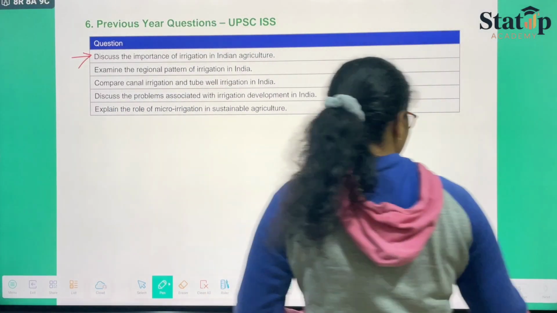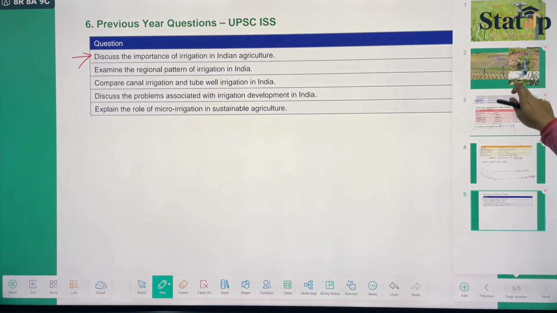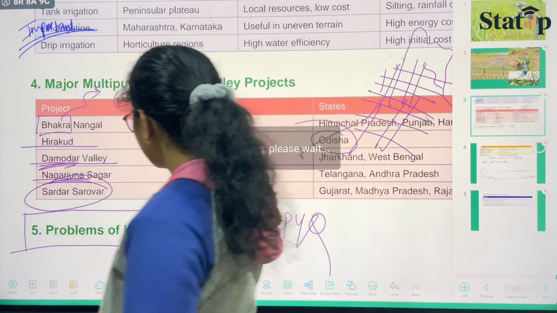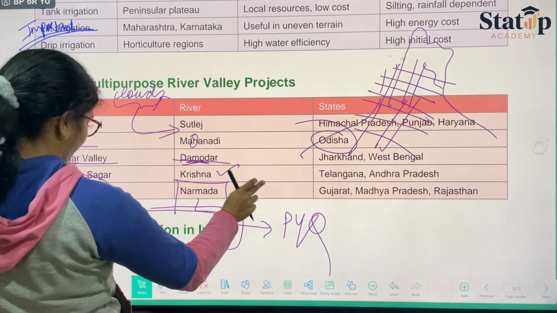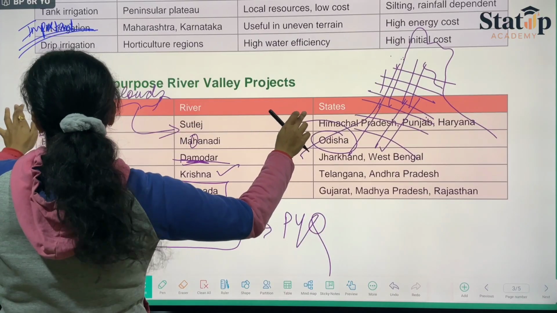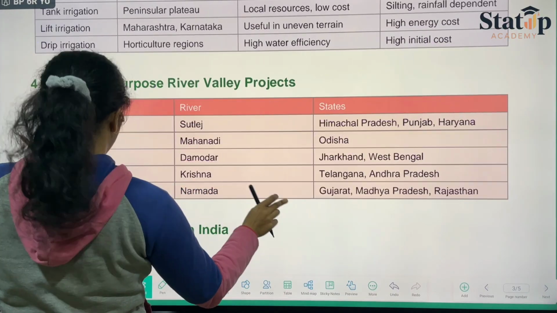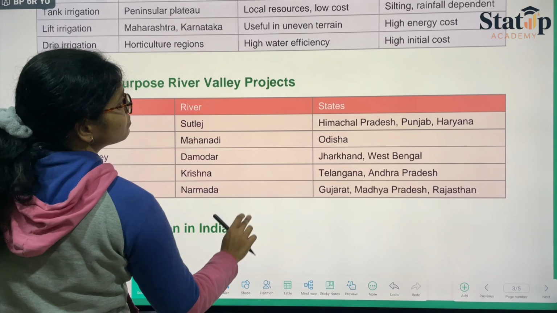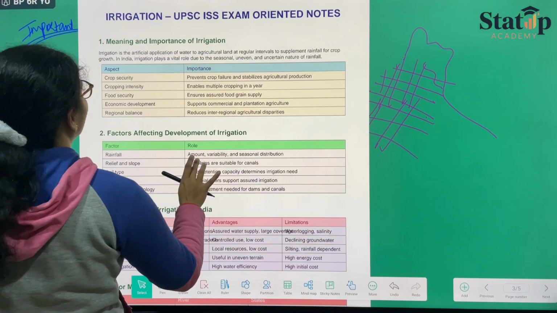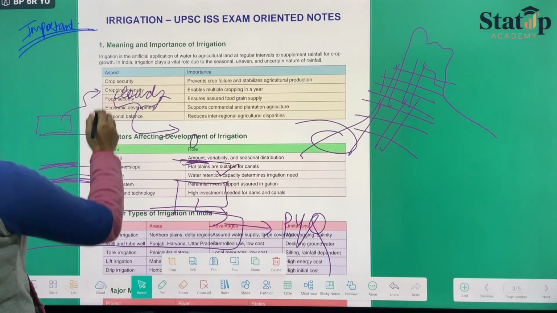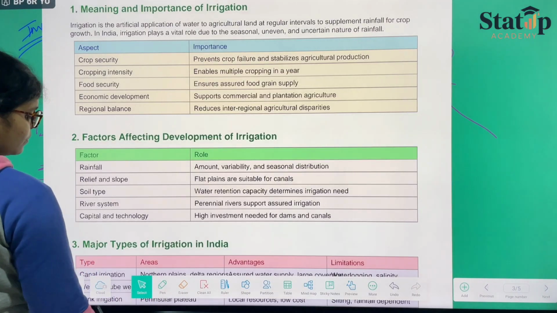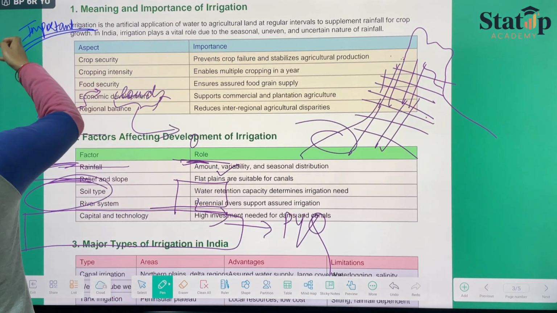As we have just discovered the importance, we discussed it in the beginning itself, right at the start. This one shall be your answer number 1.